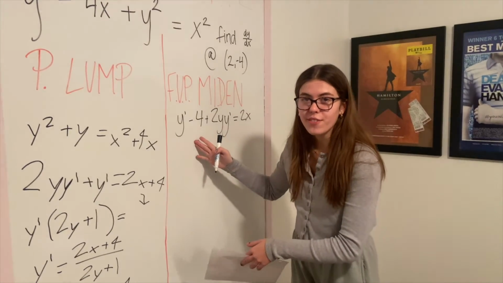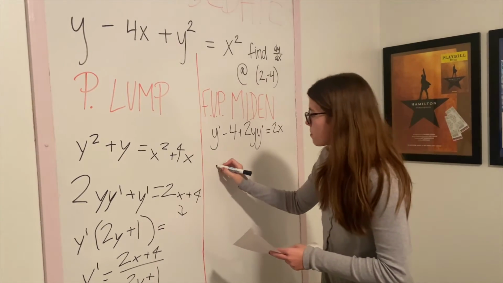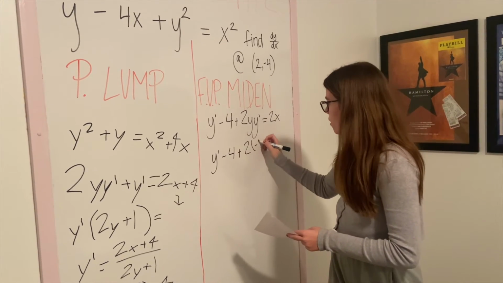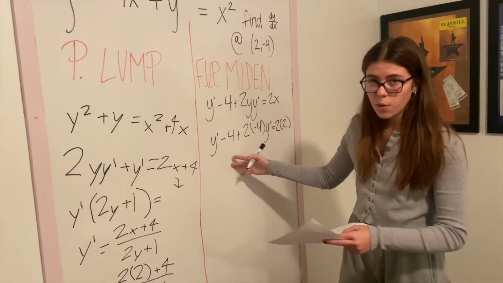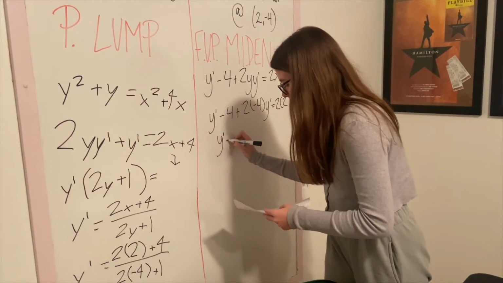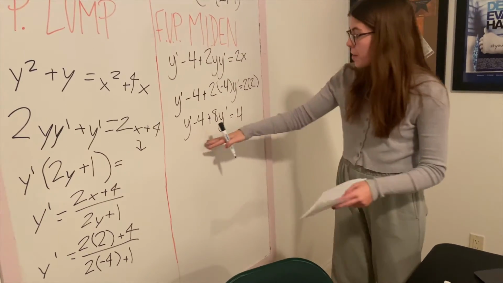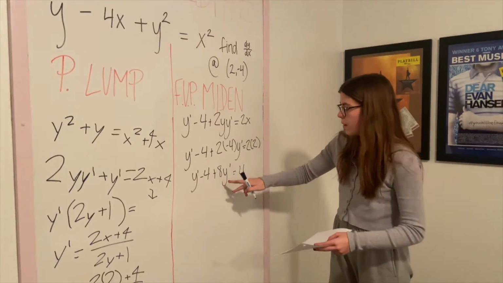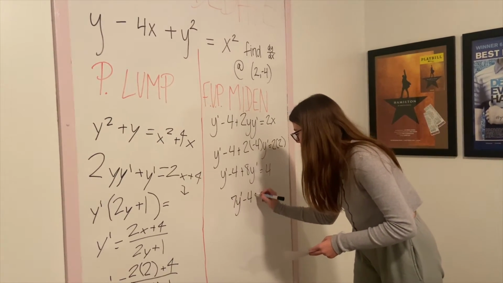Now that you have the derivative of the original function, I'm going to go right ahead and plug in the x and y coordinates. So it's going to be y prime, minus 4, plus you're going to plug the y coordinate of -4 into your 2y prime is equal to 2 times your x coordinate of 2. Once you have that, you're going to solve for the numbers in parentheses, which is going to get you to around y prime minus 4 plus 8y prime is equal to 4. From here, you're going to want to subtract the y prime from the 8y prime, and that's going to get you to 7y prime minus 4 is equal to 4.